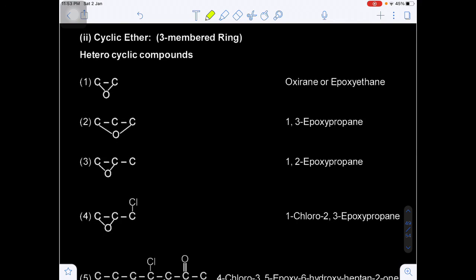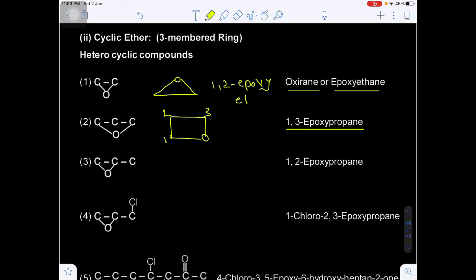And the cyclic ethers, in cyclic ethers what happens, a ring system will be present. Here one heteroatom will be present, this is known as oxirane, epoxyethane. Now here this is the 4-member ring, this will be the 3-member, this will be the 3-member, whereas this is the 4-member. Here the first carbon, second carbon, third carbon. So we can say 1,3-epoxypropane. This is the 1,2-epoxyethane. Are you getting my point?